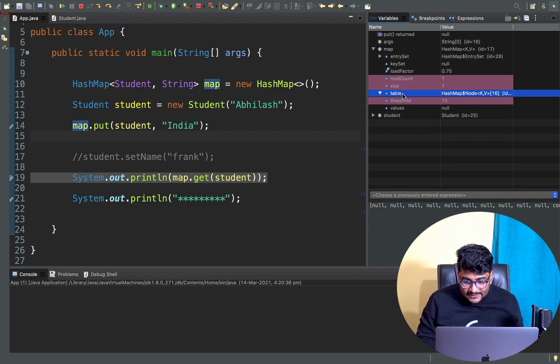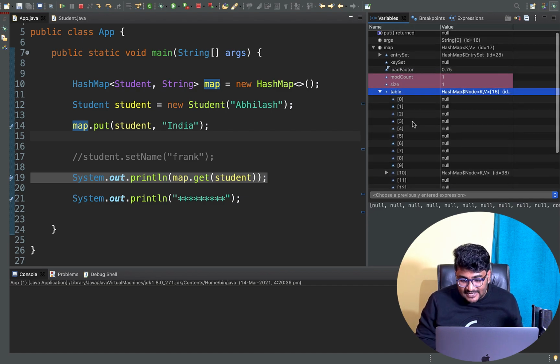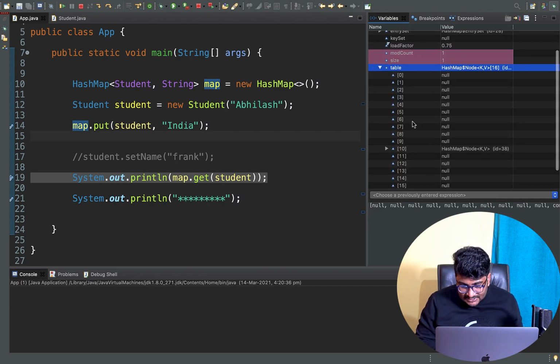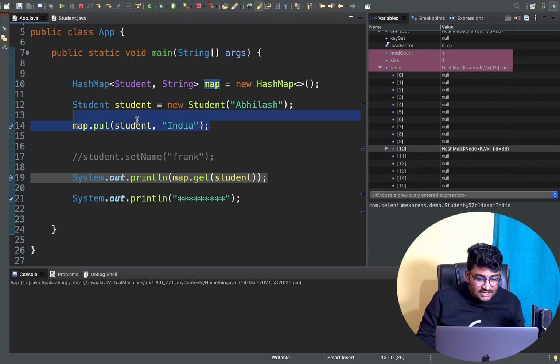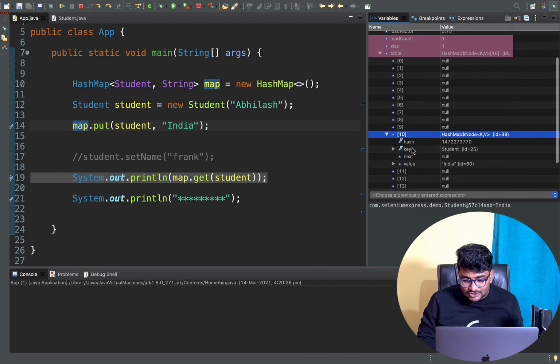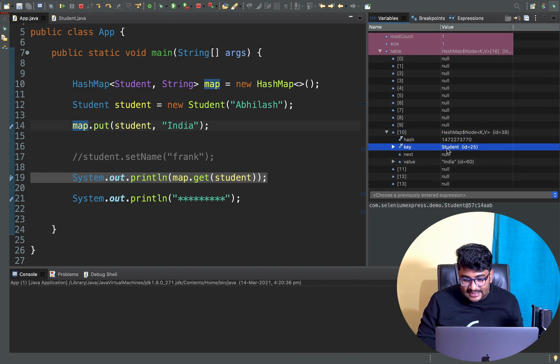If I expand my map table, you are going to see in bucket number 10 we got a node, we got an object. Which object? The object that we are trying to insert. Student is my key, and India is the value. If you expand this, we have our key, which is student, and the value is India. If you open this student, the name we have initialized is Abhilash.